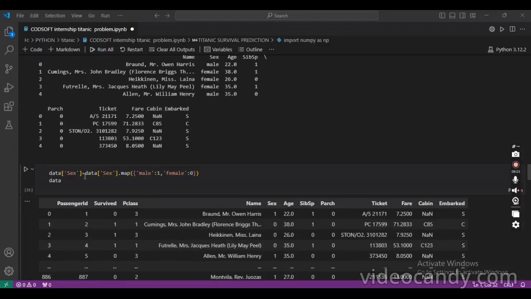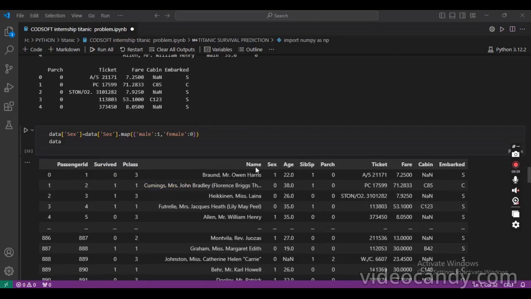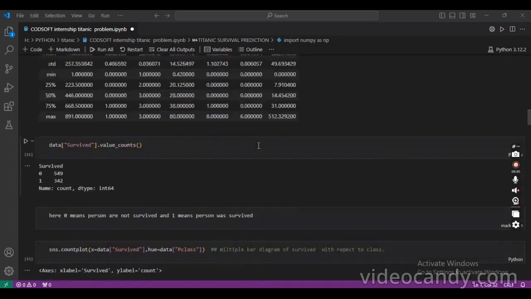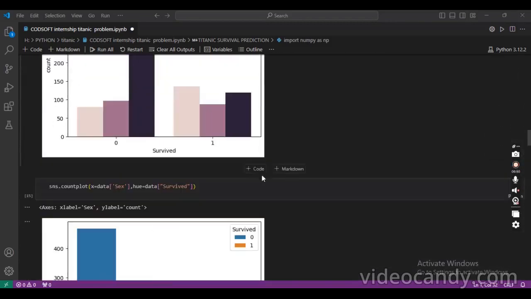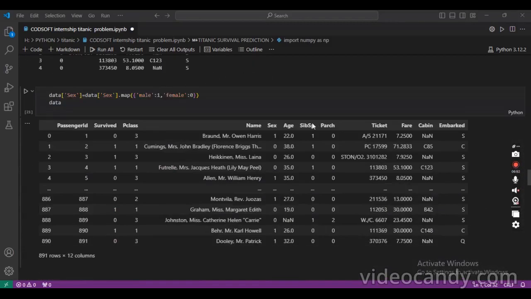The Sex column is not an integer value, so we convert it to integer values, where male is 1 and female is 0.